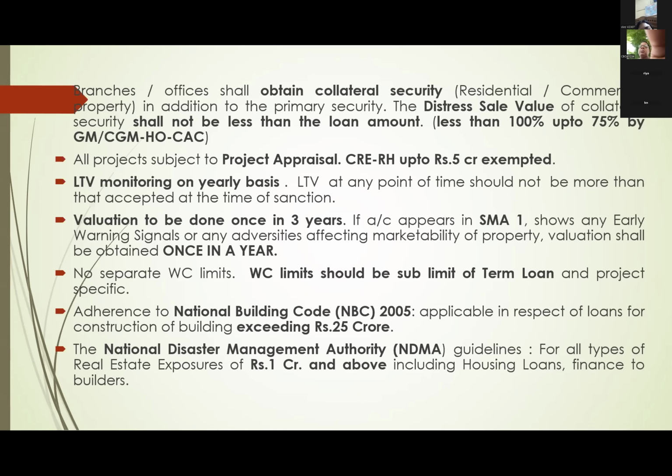There, LTV is 55%. That means it is more than what you have accepted in the beginning. If LTV ratio is growing, it means either principal is not repaid or value of security is coming down. It is the adverse feature. If LTV ratio is coming down from accepted level, then it is good. This is the monitoring tool, loan to value ratio, for real estate loans.